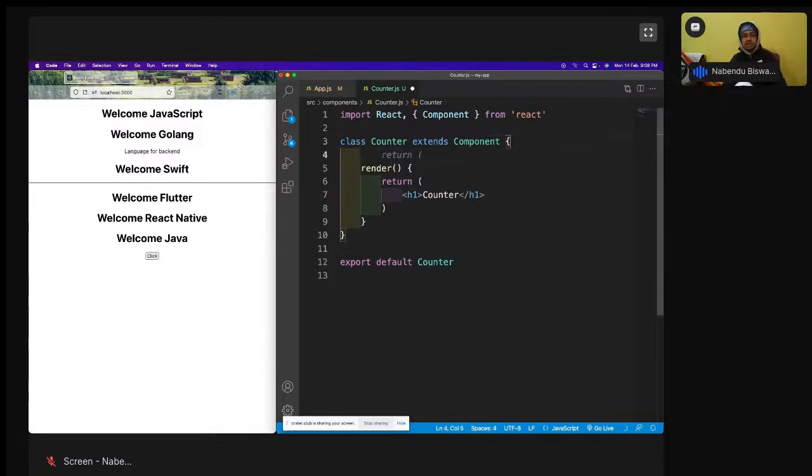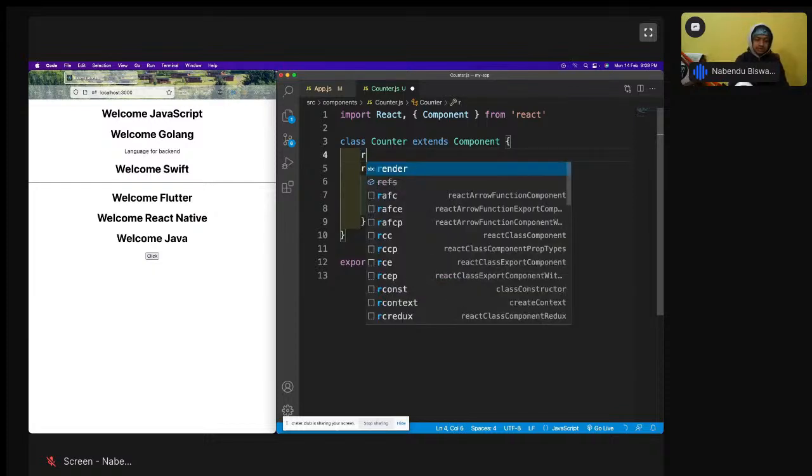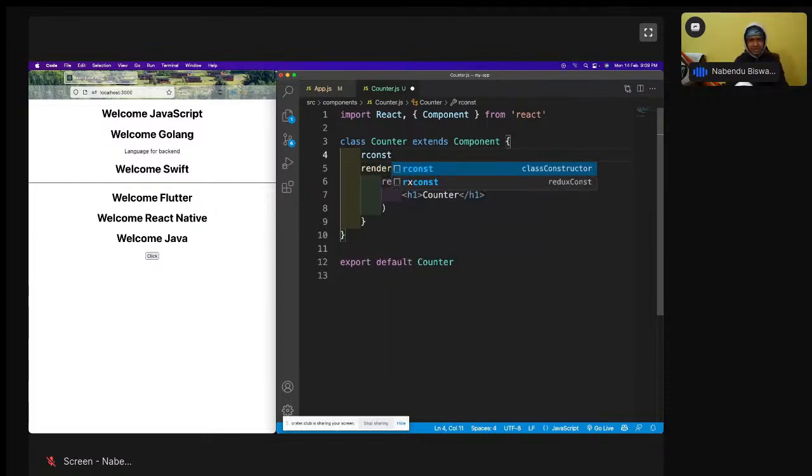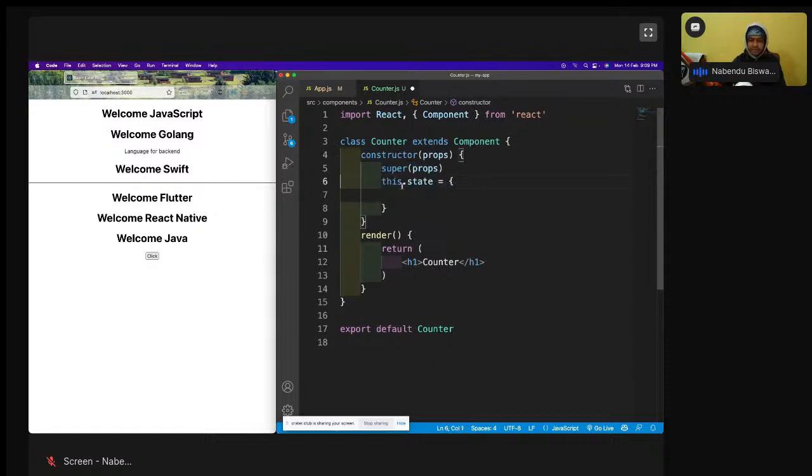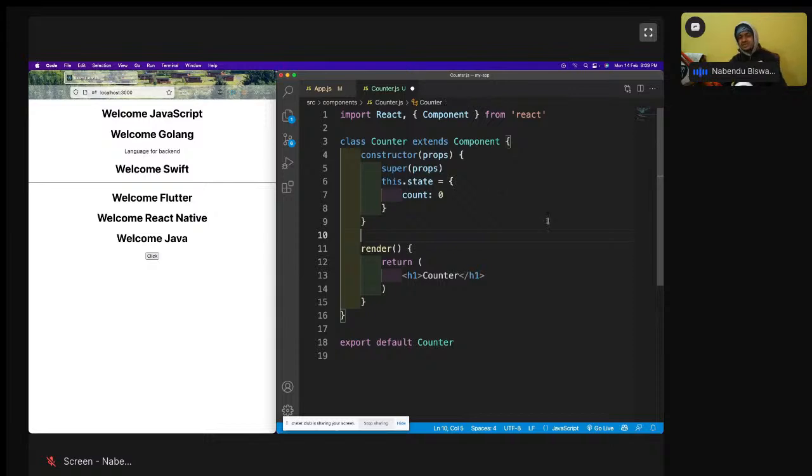Again, the constructor is something which is there in an ES6 class. Again, a shortcut I'm using. Let me explain everything. The constructor is called by default every time a class is created or an object is created.